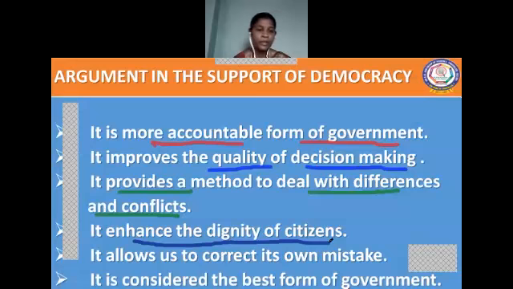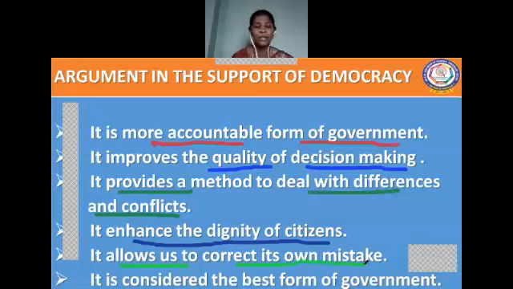Then the next one, democracy allows us to correct its own mistakes. Now listen, children. We cannot give assurance that a democratic government may not make mistakes. Of course, no government can assure that.